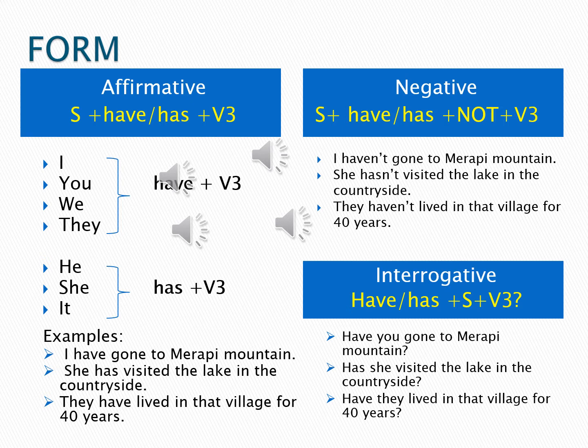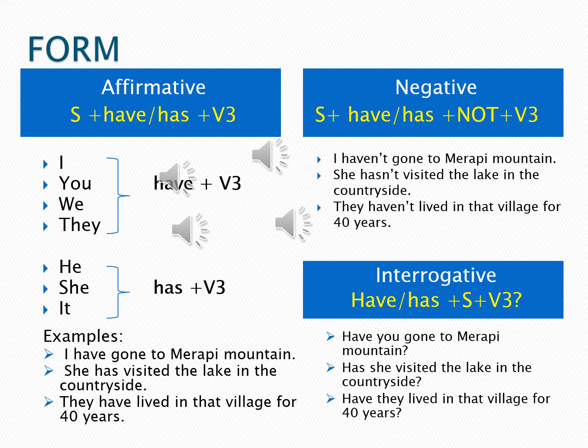Remember previously, if you are using I, you have to use have, and because this is negative, don't forget to add not. Haven't is the same as have not. Gone to Merapi Mountain. Gone is verb 3.